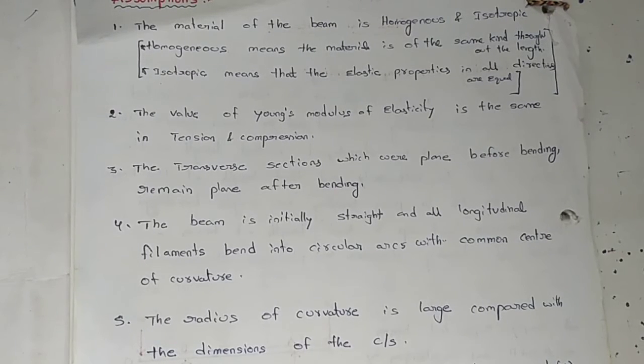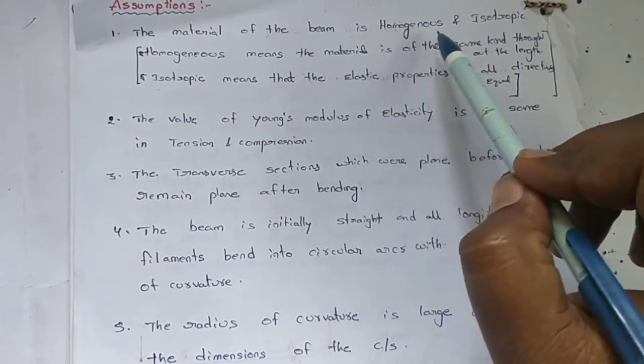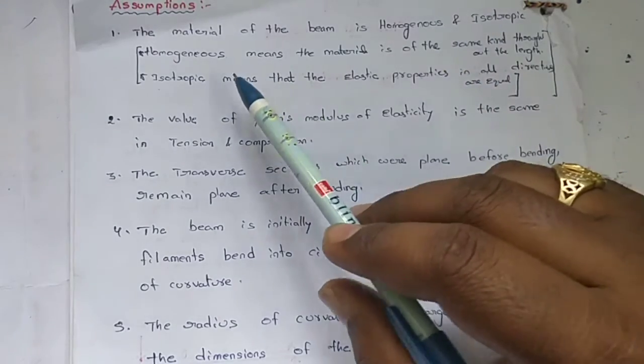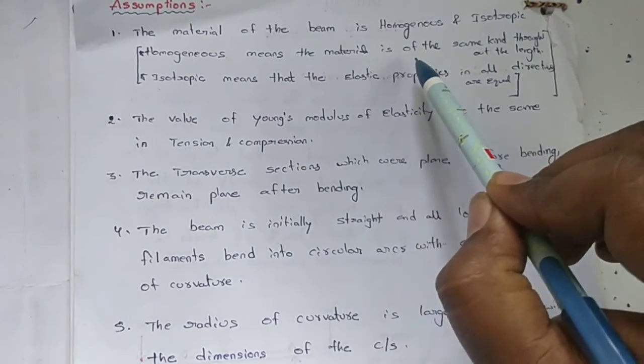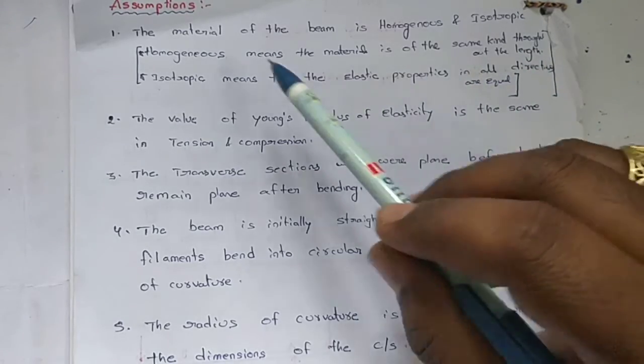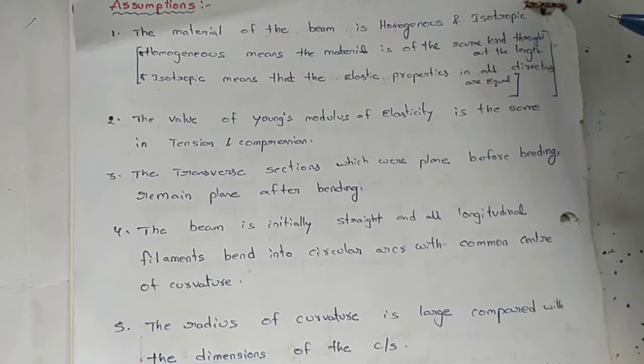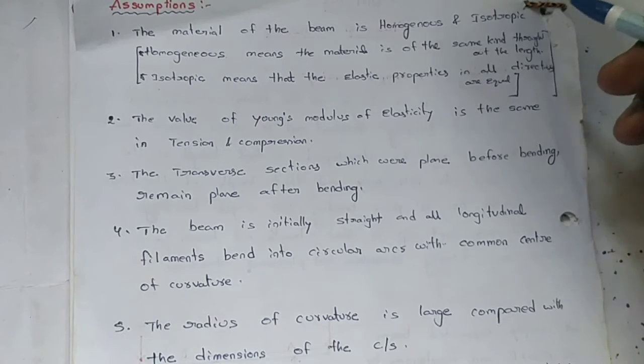Next, the assumptions followed while calculating bending stresses in the beam. The material of the beam is homogeneous and isotropic. Homogeneous means the material of the beam is of the same kind throughout the length of the beam. Isotropic means the elastic properties in all directions are equal, like elastic modulus, bulk modulus, and stiffness.